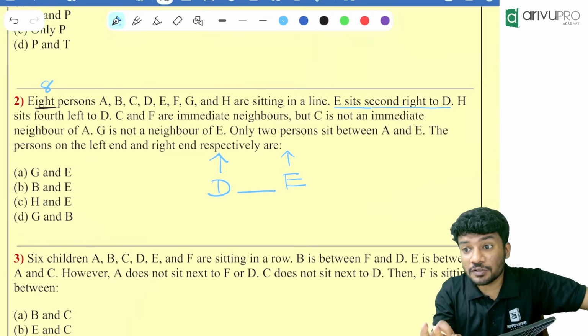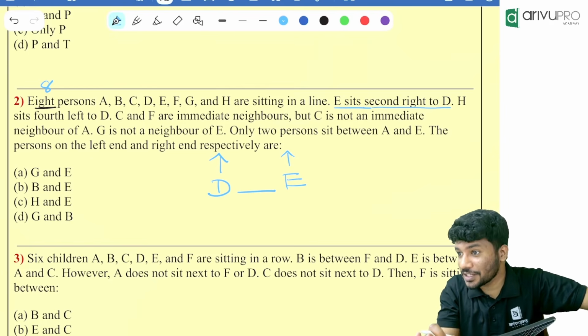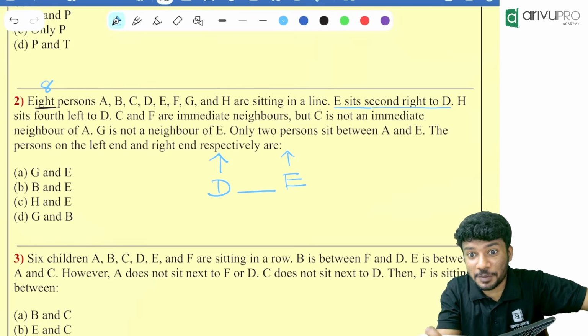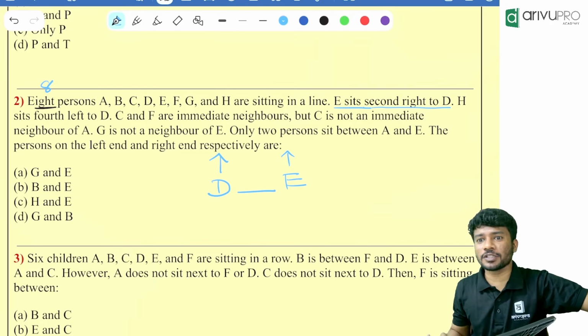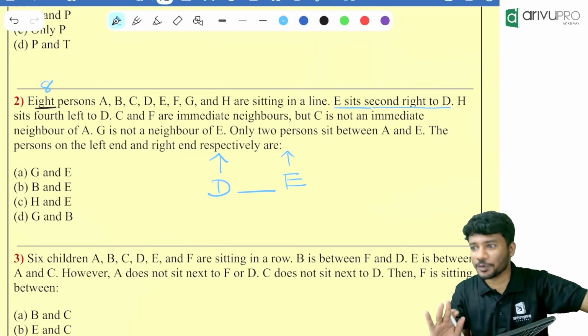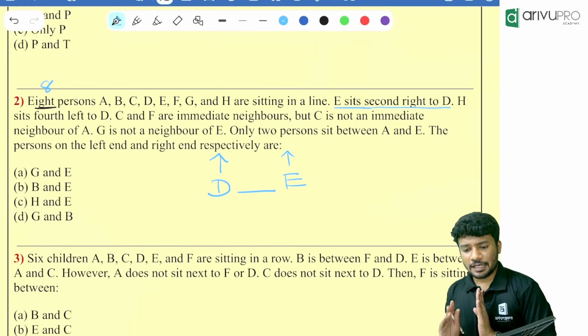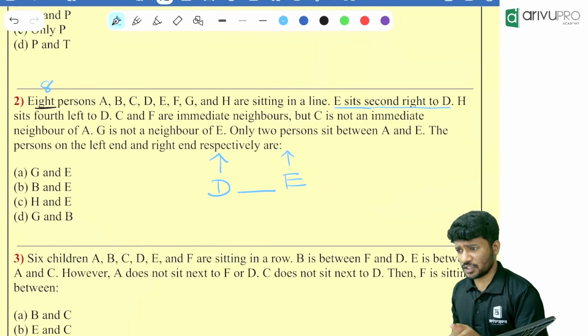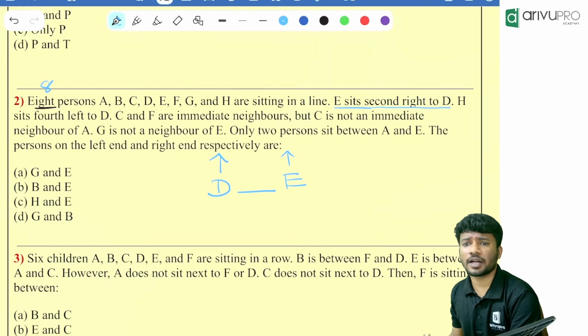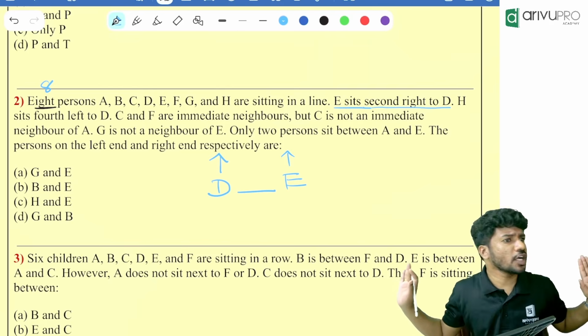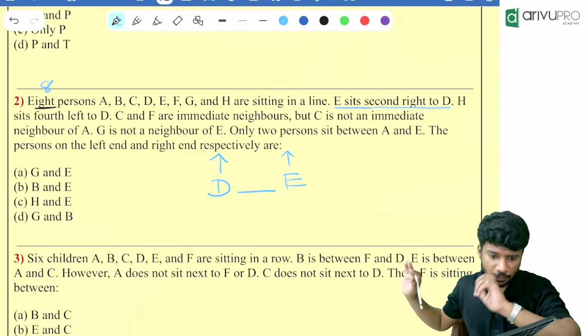So we went off with a comparative information. Did we start with the definitive information? No. We directly start with whatever is given over there. We are not even bothered. We will get the answer no matter what. Okay. Now, people, do we need to draw another picture with respect to this? No. Anyway, D is there. Then E is second to the right of D. Correct. Done. Sorted.